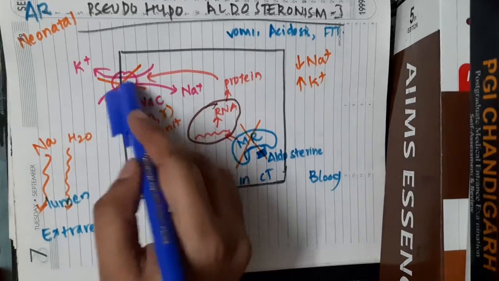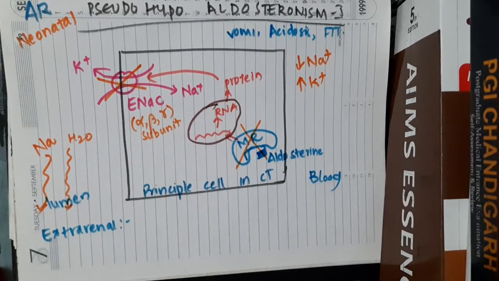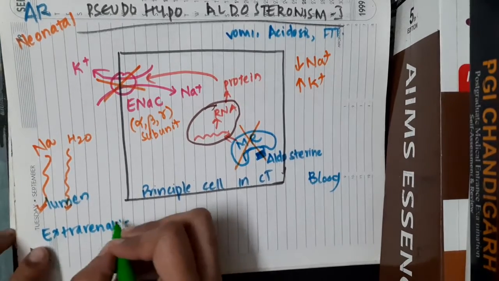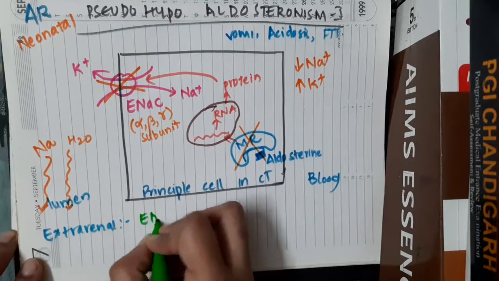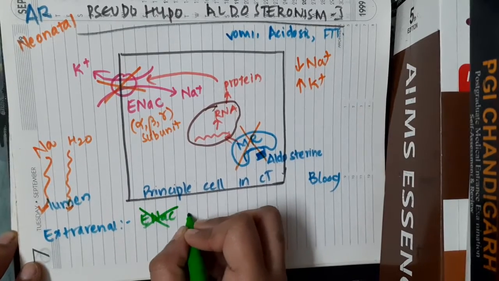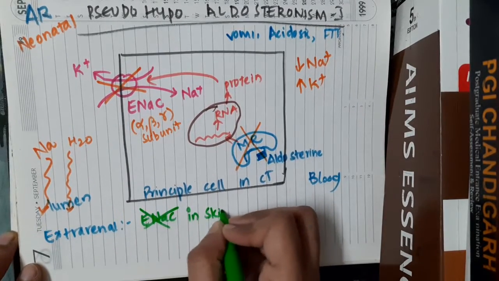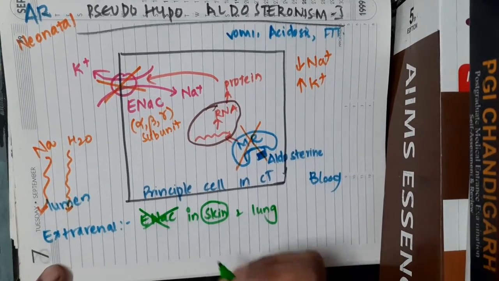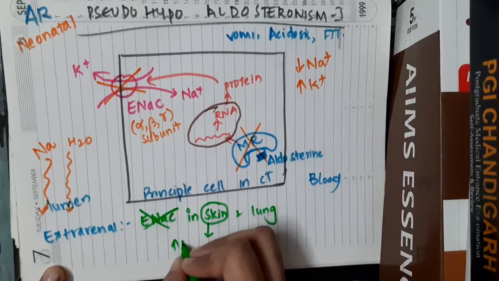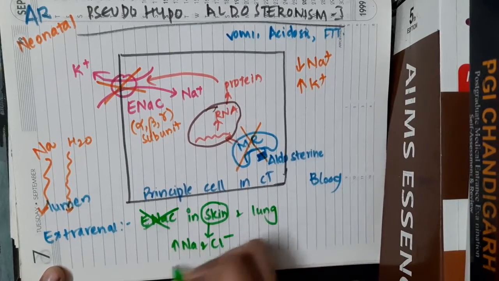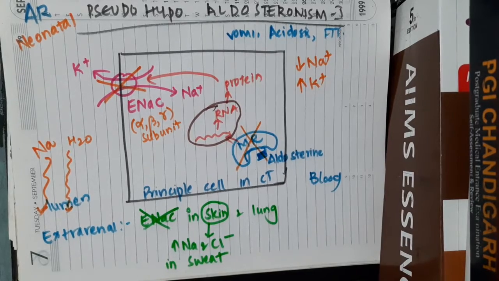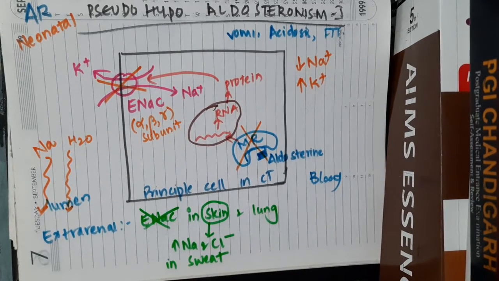The impaired epithelial sodium channel is not just present in the principal cell of the collecting duct, but is also impaired in the skin and the lungs. If there is impaired epithelial sodium channel in the skin, then there is excess loss of sodium and chloride in the sweat. In the sweat glands, there is increased loss of sodium and chloride.